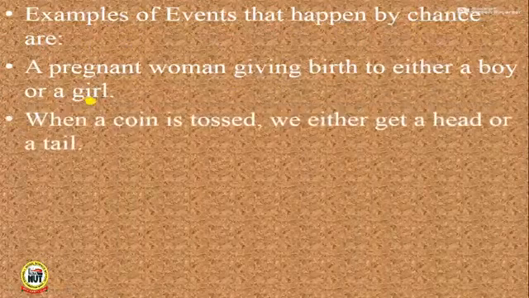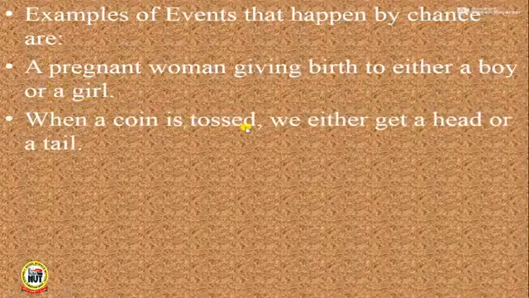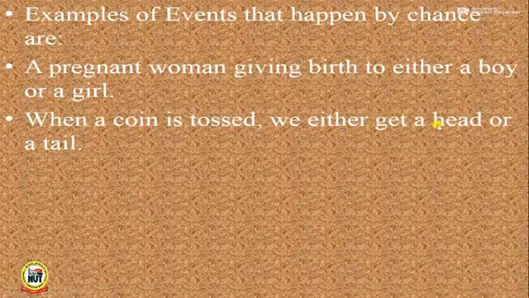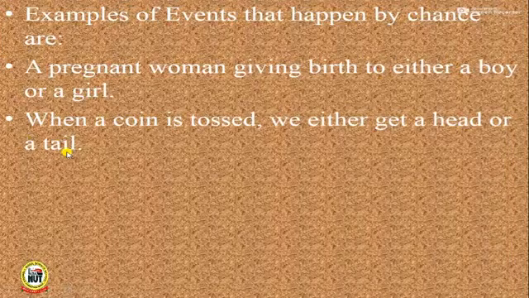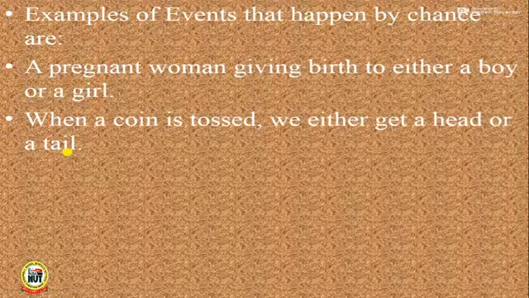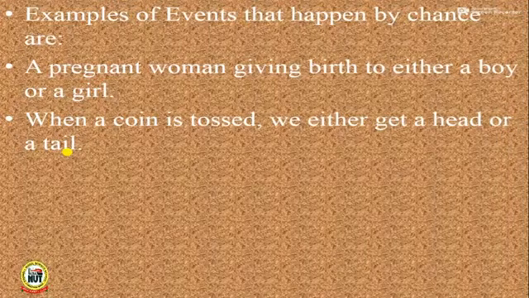Now, let us look at this. When a coin is tossed, we either get a head or a tail. For instance, on the football pitch, before the match commences, we usually see a referee tossing a coin. To toss a coin simply means to throw a coin up.